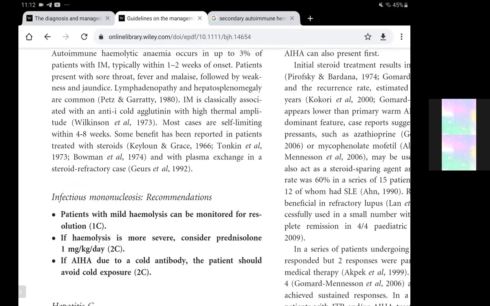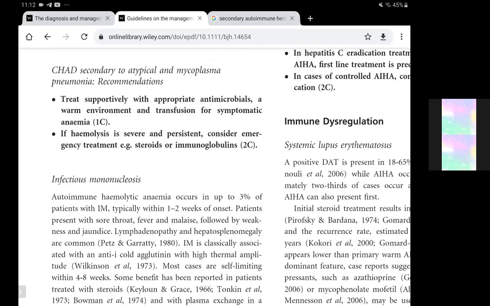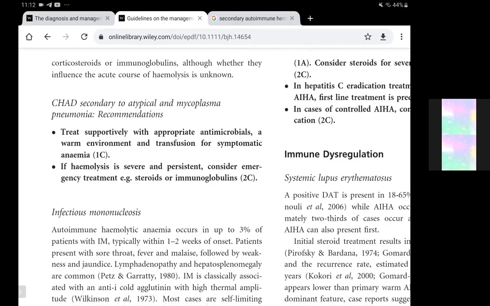Since infectious mononucleosis is an intracellular sort of disease, antibiotics alone would not be appropriate, unlike the ones required for mycoplasma.